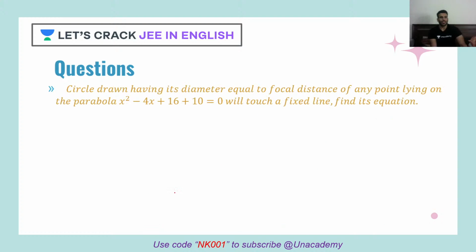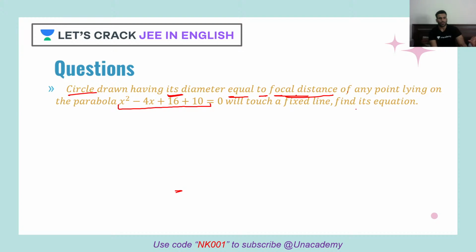Okay. Now let's solve this question. Circle drawn having its diameter equal to focal distance of any point lying on the parabola. So this is the parabola, and on this parabola there is a point lying. This will touch a fixed line.